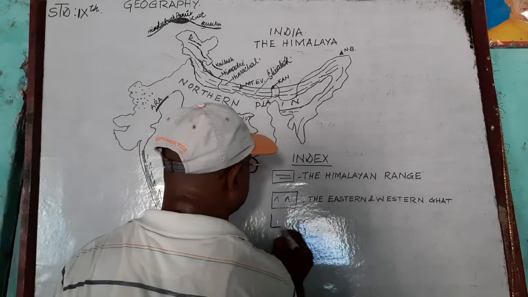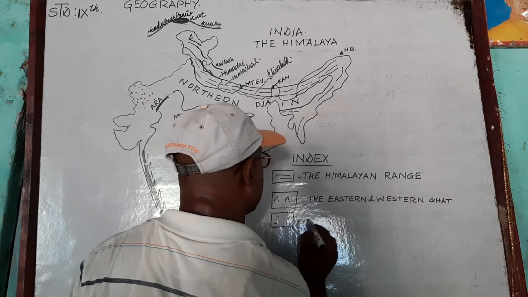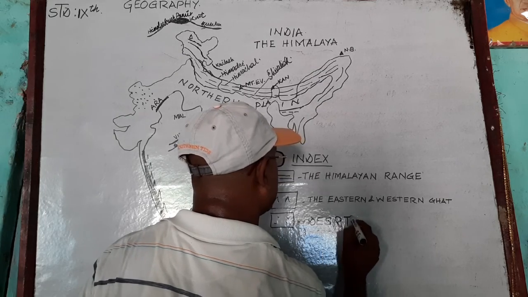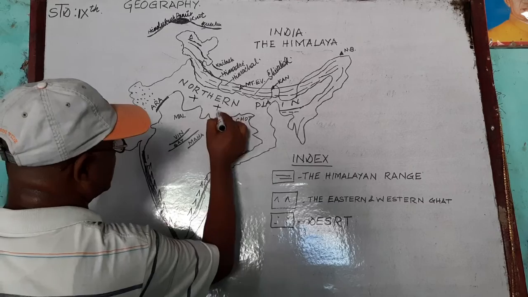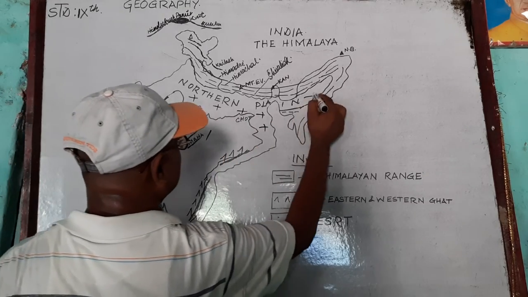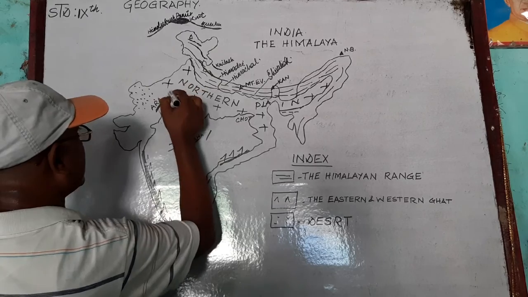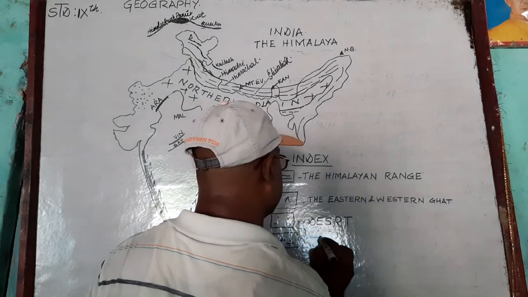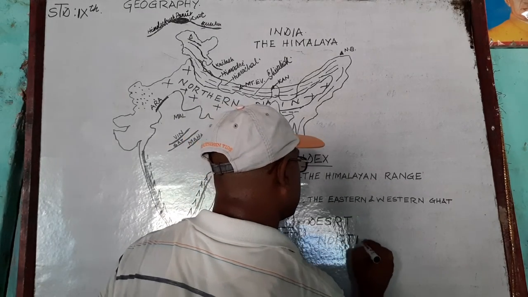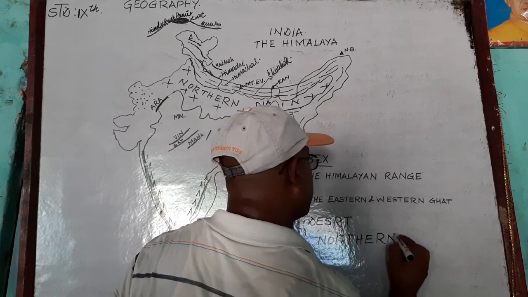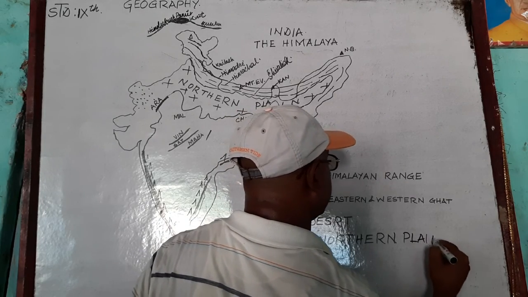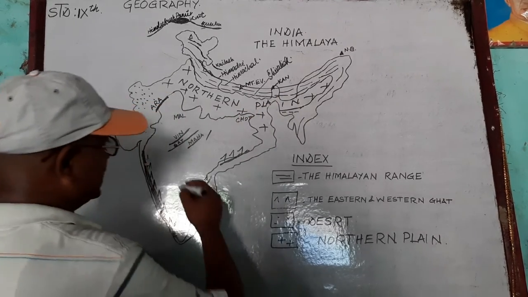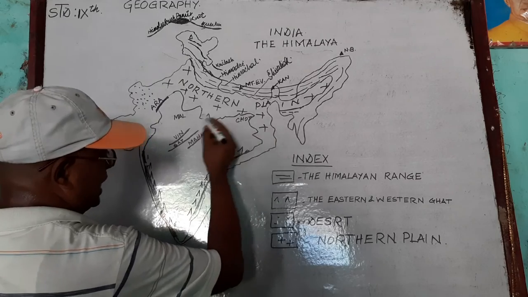This is the Thar desert. And this region is considered as the northern plain. This is the northern plain region, and this part of India is the peninsular plateau.